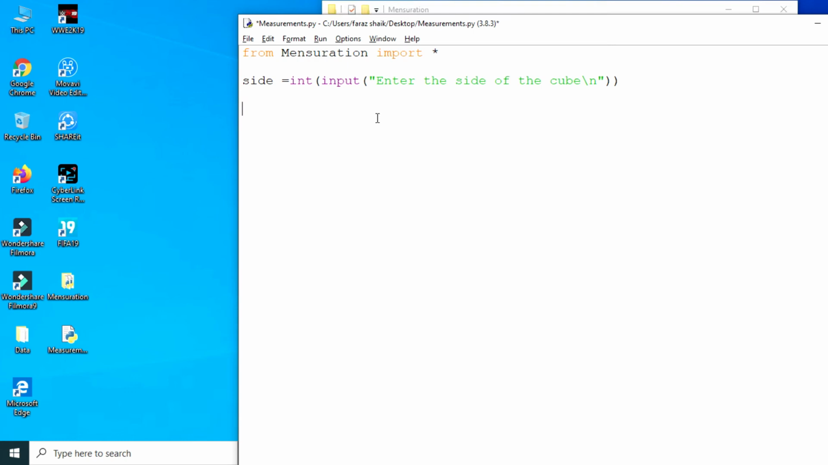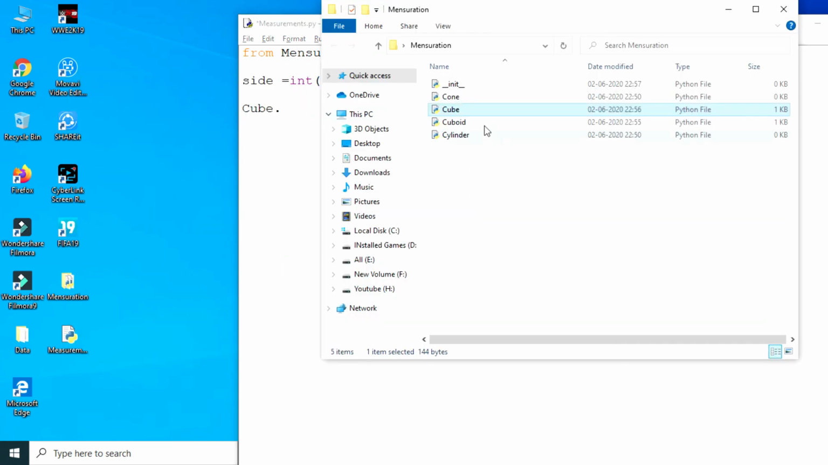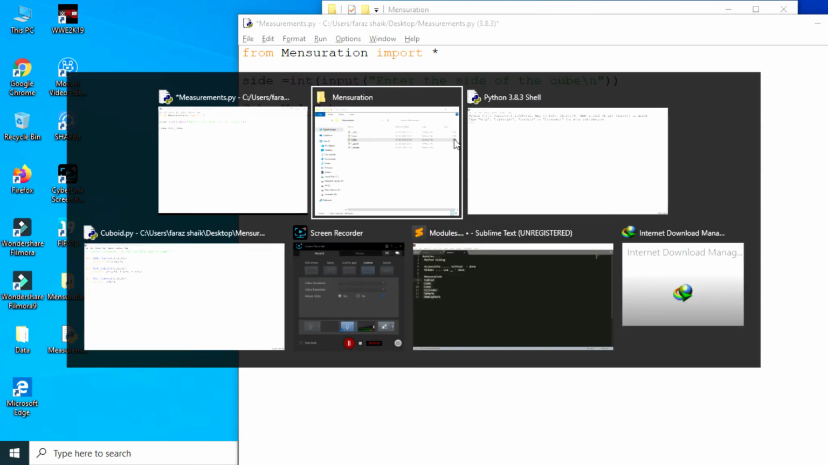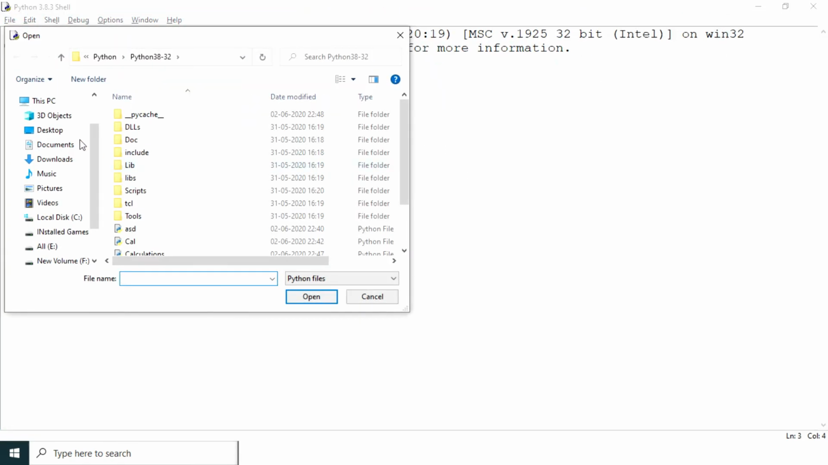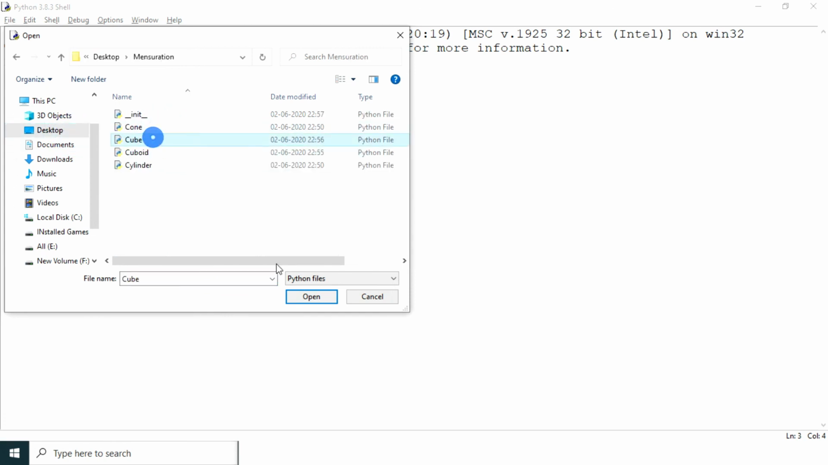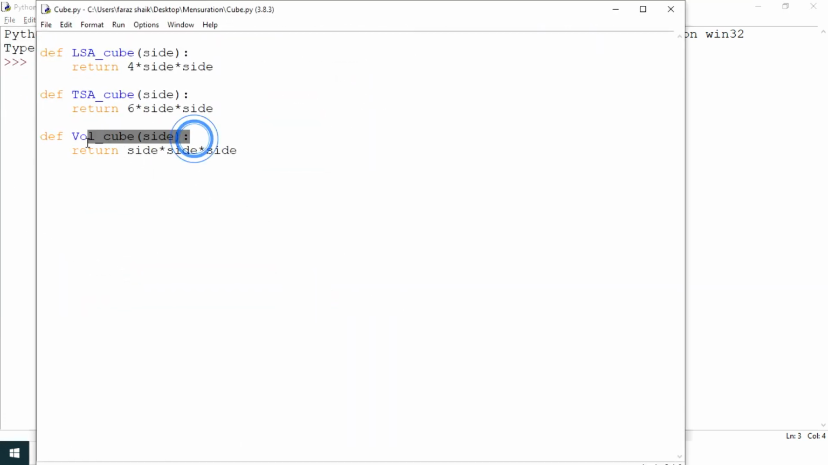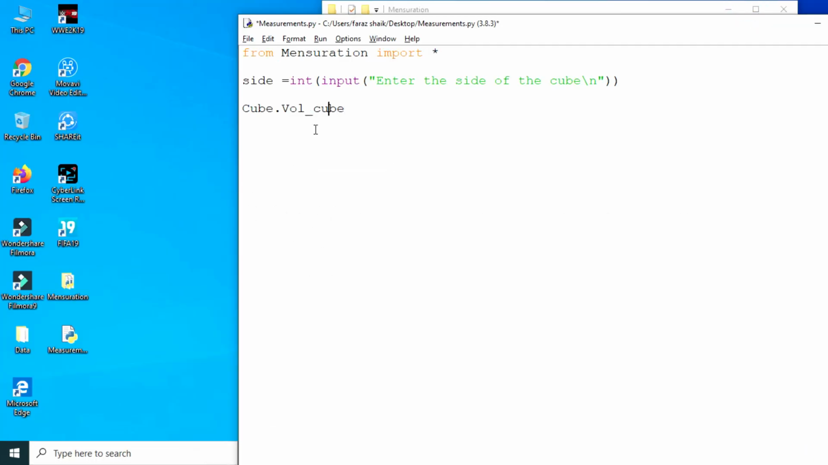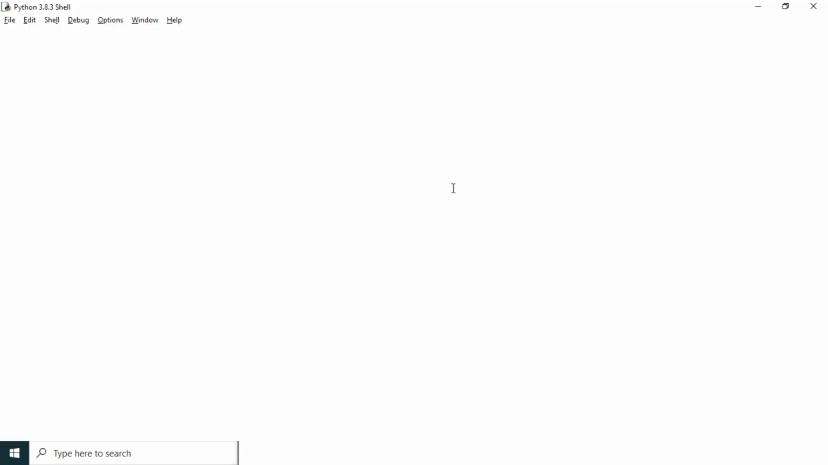Now I want to calculate the area of the cube, right? So I'll put cube dot, and what we have in our cube: the area, lateral surface area, total surface area, volume. I want to calculate the volume, so I'll put volume underscore cube. It was like that only. Let me have a look again. Let me open this file so that I don't cause any errors. In the cube I have a method volume_cube. Okay, so let me use it there, volume_cube. Let me pass this side here, save it and run.